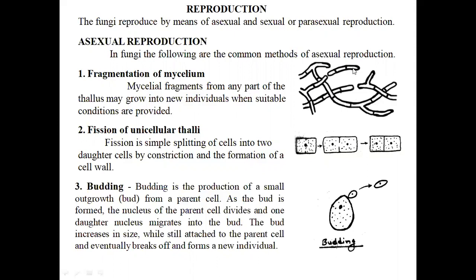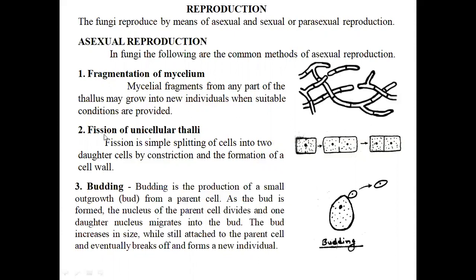So you can see here the three cells detached from a mycelial structure to form a new individual, and it develops into a new structure and further develops into the mycelium. So this is known to be the fragmentation of mycelium, which is cut off from the particular mycelial structure.